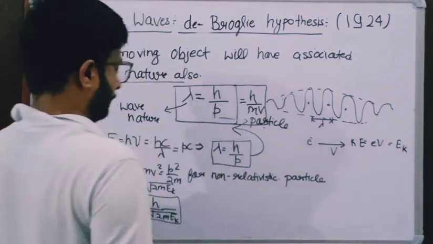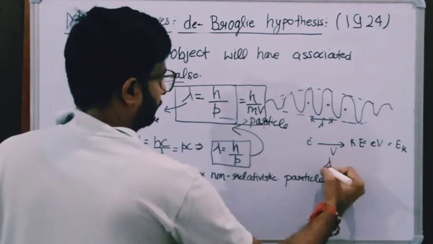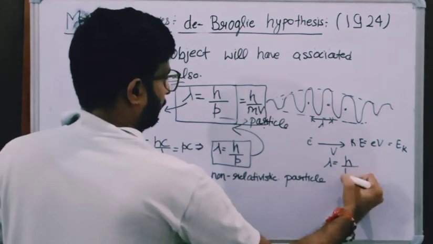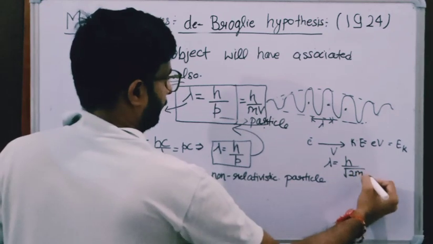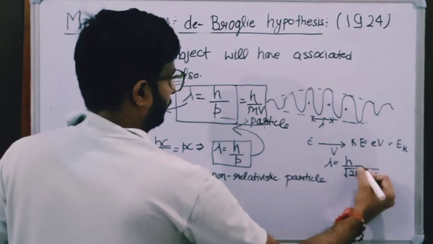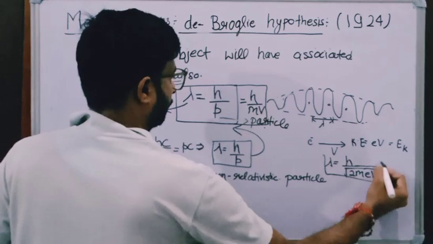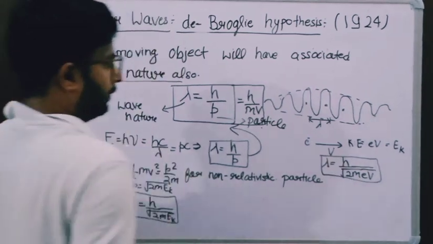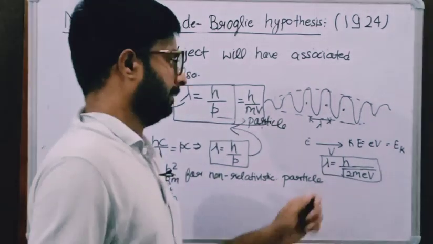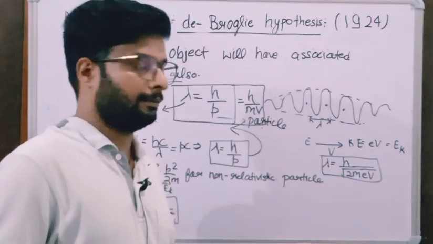Then in terms of the electron we can write this relation: lambda is equal to h upon square root of 2meV, for the electron accelerated with the potential V. This will be the de Broglie relation.